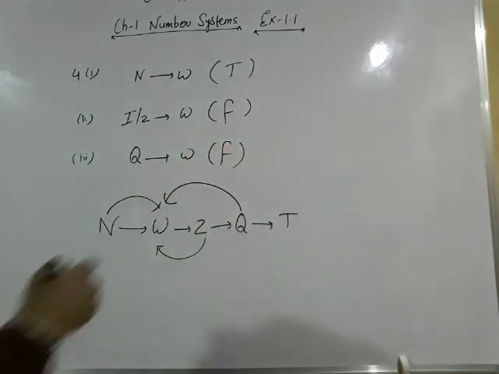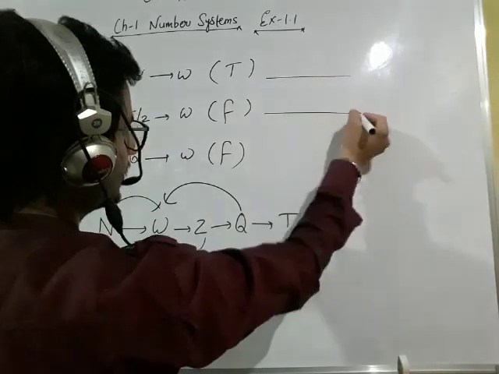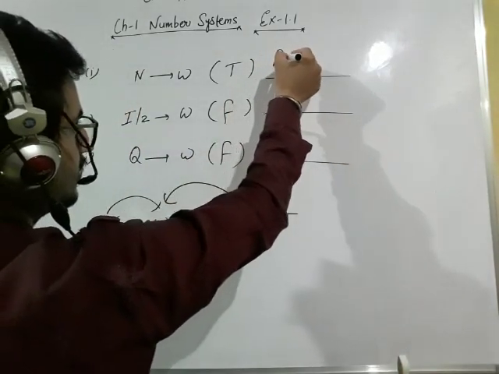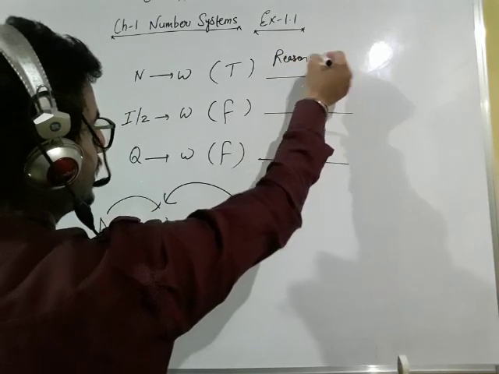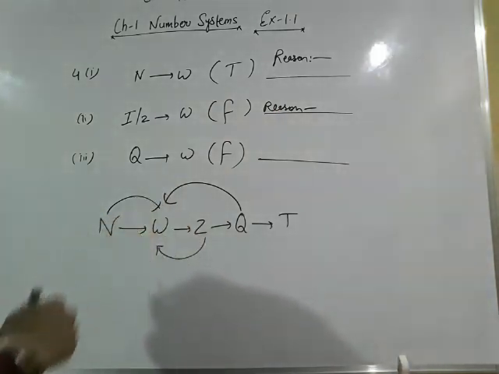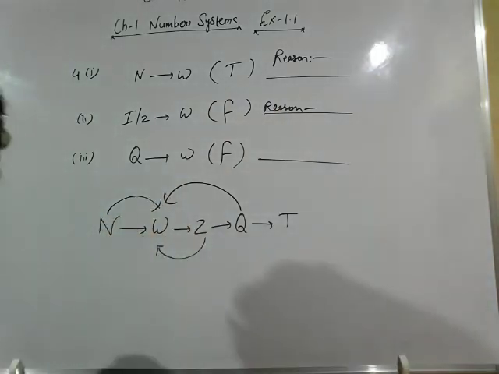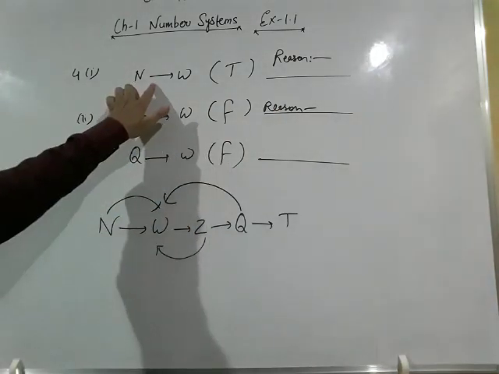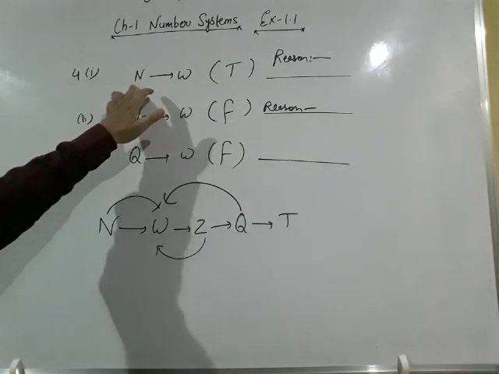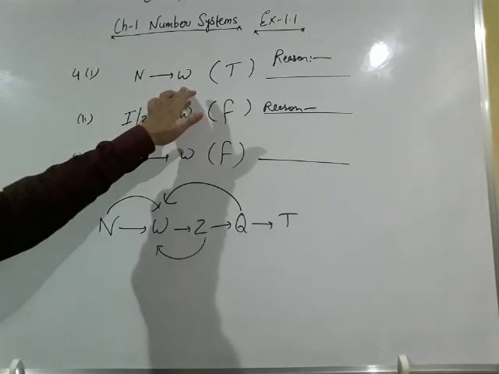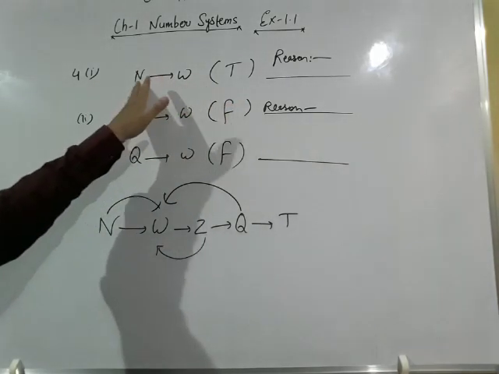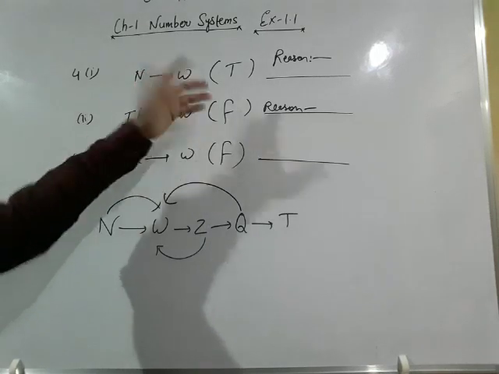Give reasons. Yes, you also have to give your reasons. You have to write a heading, reason, and then you have to give why it is true and why it is false. Can you give reasons? Yes. All natural numbers are whole numbers, because natural numbers start from 1, 2, 3, 4 and whole numbers start from 0, 1, 2, 3, 4. So except 0, all numbers are natural numbers. Therefore we can say all natural numbers are whole numbers.